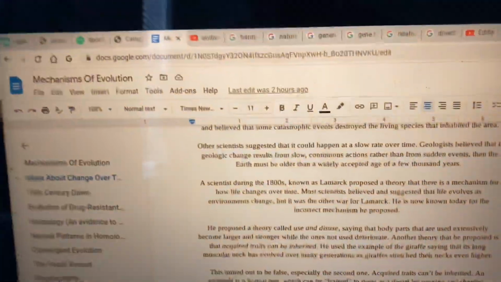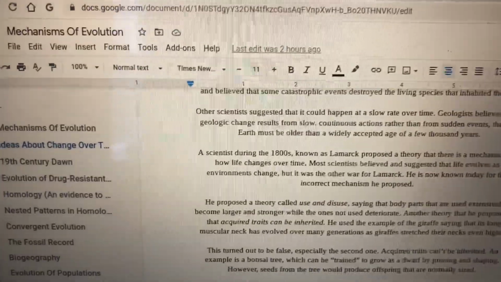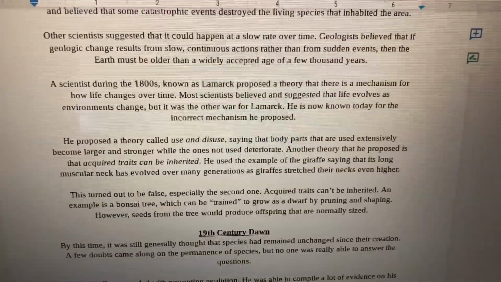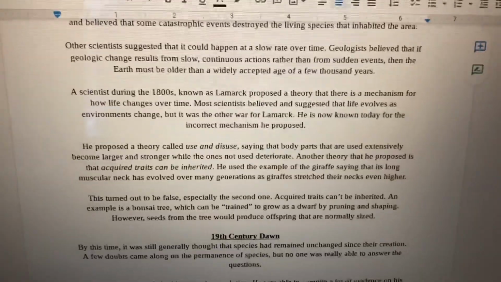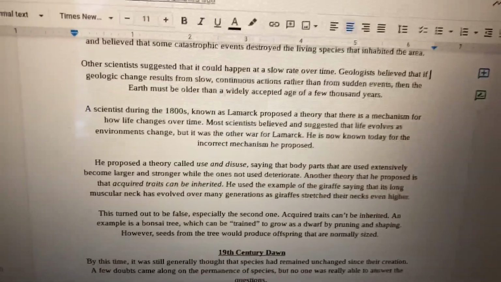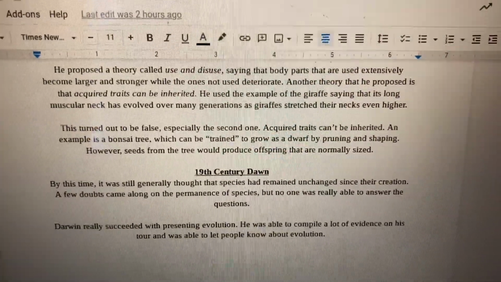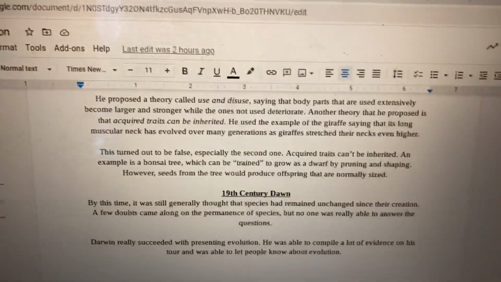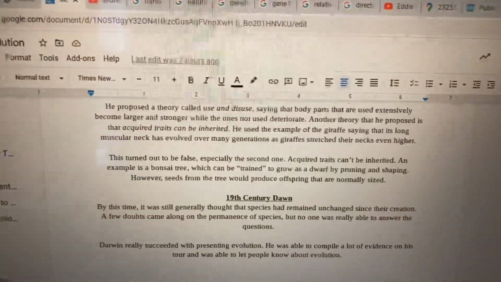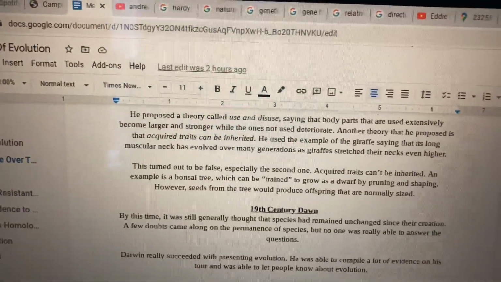A scientist during the 1800s known as Lamarck proposed a theory that there is a mechanism for how life changes over time. Most scientists believed and suggested that life evolves as environments change, but it was the other way for Lamarck. He's now known today for the incorrect mechanism he proposed. He proposed a theory called use and disuse, saying that the body parts that are used extensively become larger and stronger, while the ones that are not used deteriorate. Another theory that he proposed is that acquired traits can be inherited.